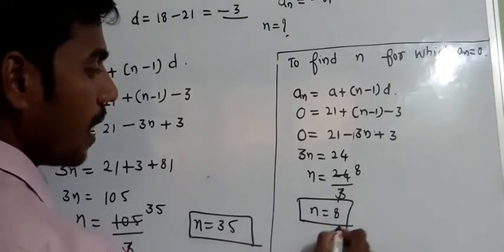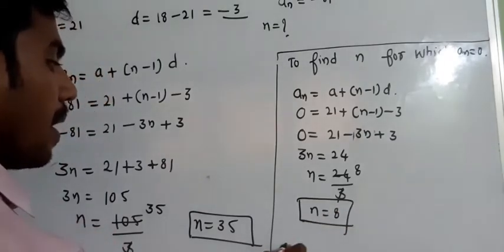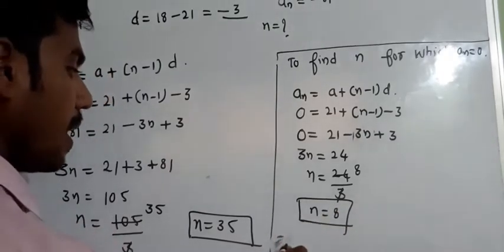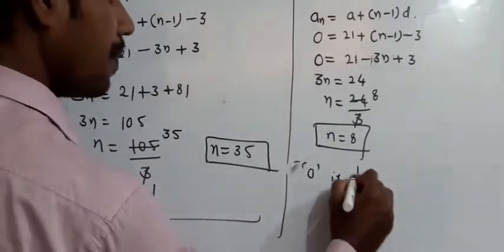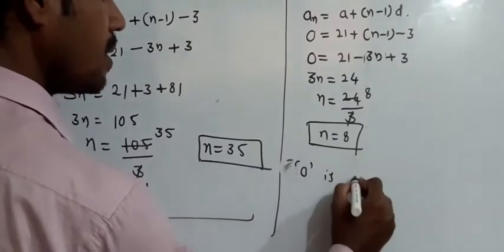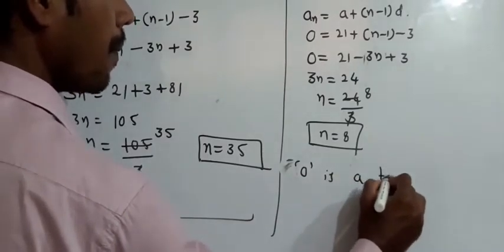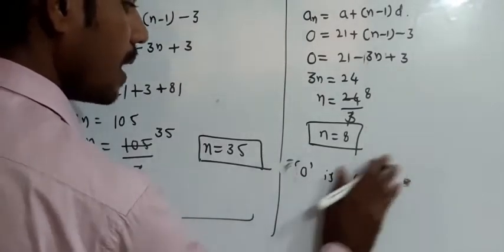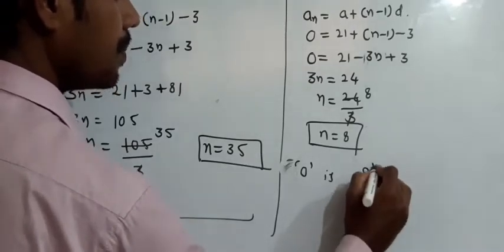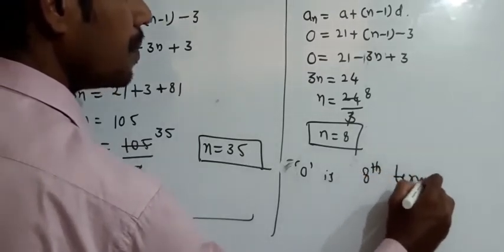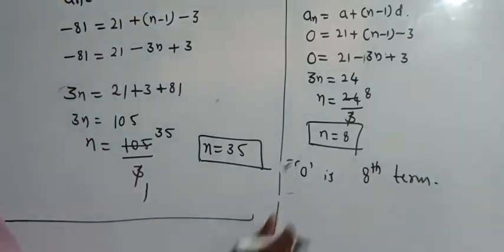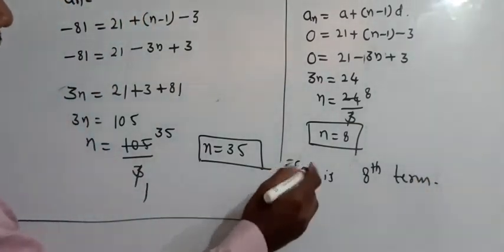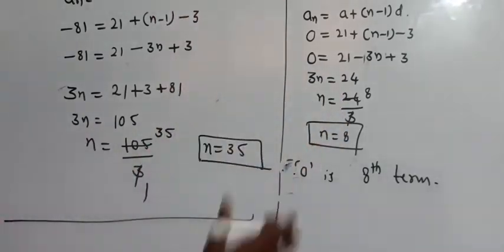Hence what can we conclude? 0 is there in the sequence. 0 is the 8th term. Therefore 0 is there in the sequence and it is the 8th term. This is the solution.